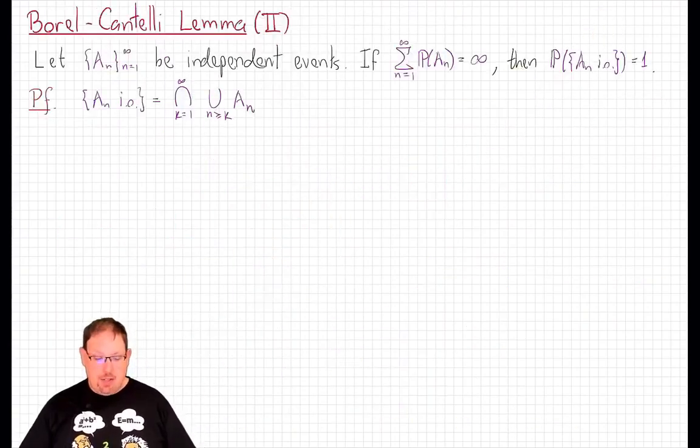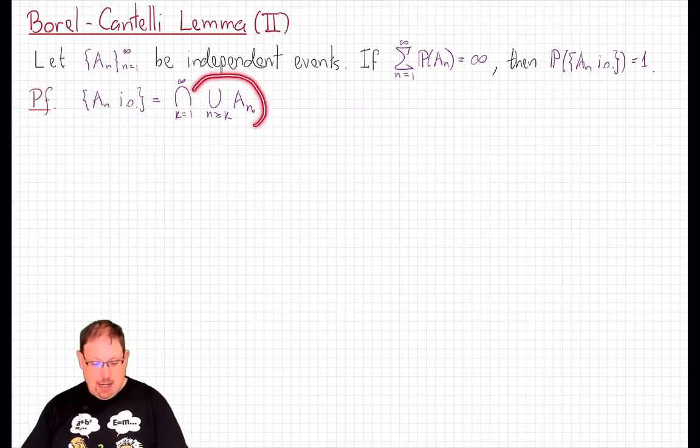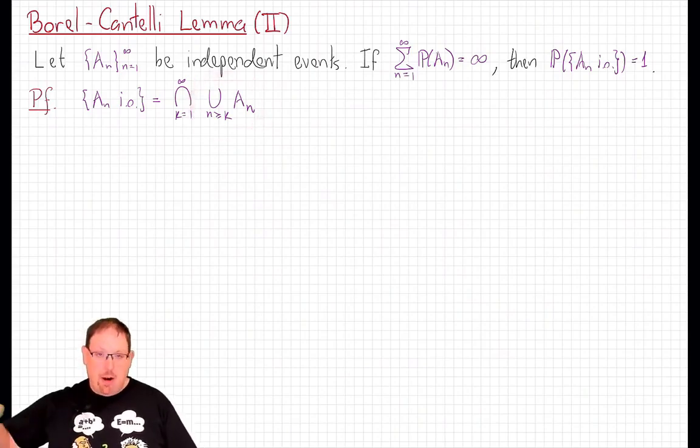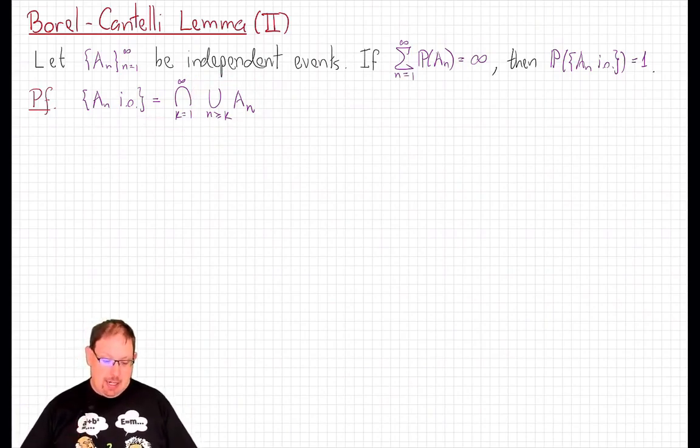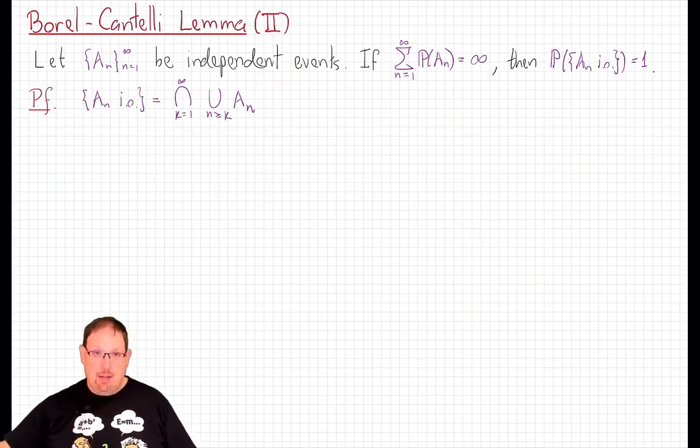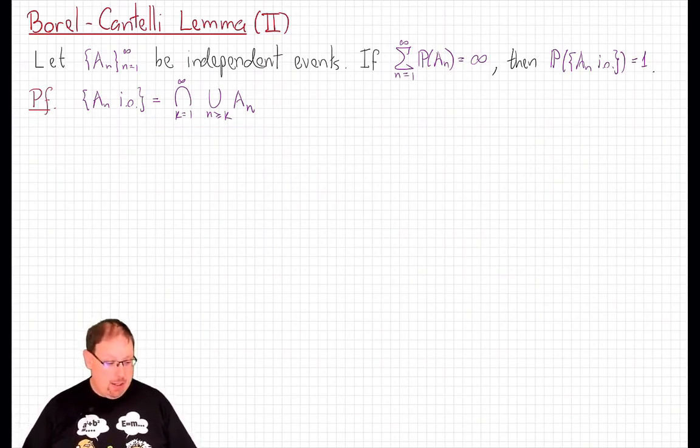Let's just recall this nice formulation for the set of outcomes that occur in infinitely many of the A_n. We take the union past some point k of all of the A_n. In other words, for fixed k, this is the set of outcomes that occur somewhere after time k, and we take the intersection of all of those. So this is the collection of outcomes that keep coming back over and over in the tail of this sequence of events. It's the set of outcomes that occur in infinitely many of the events.